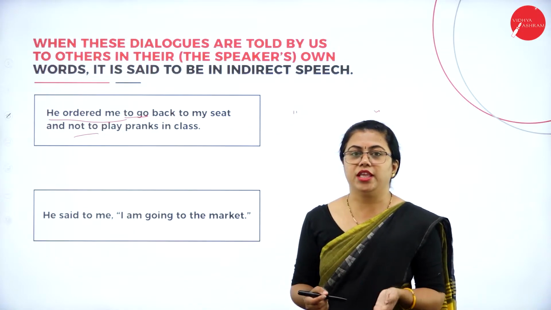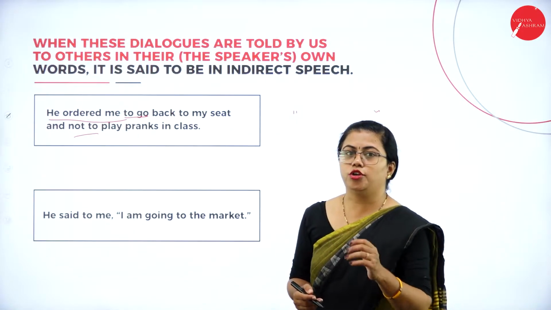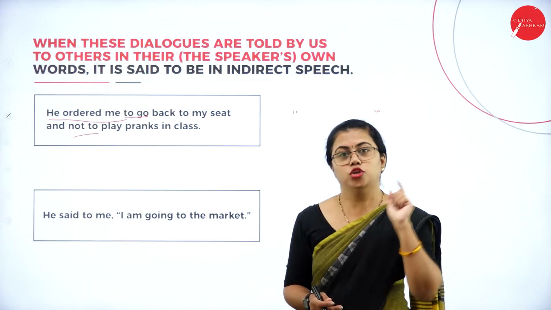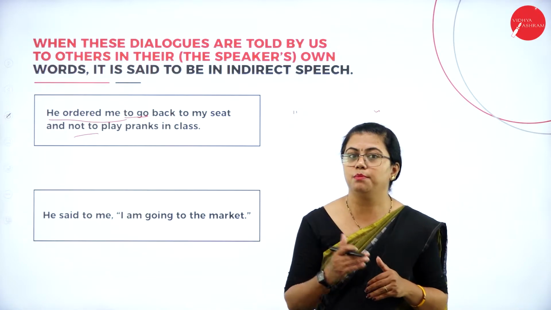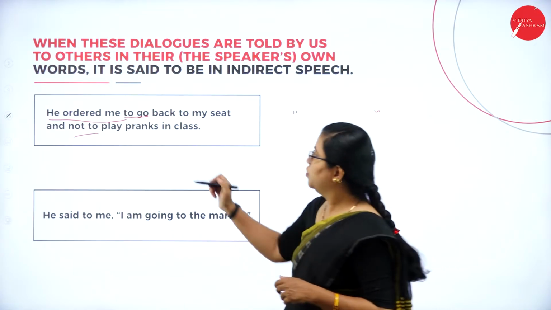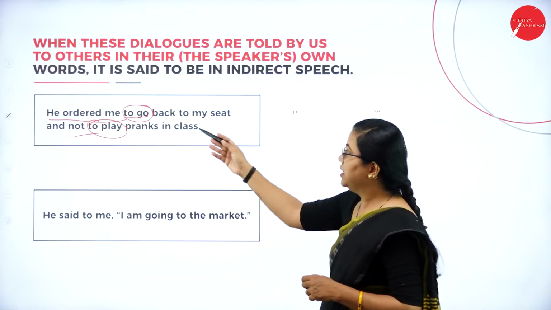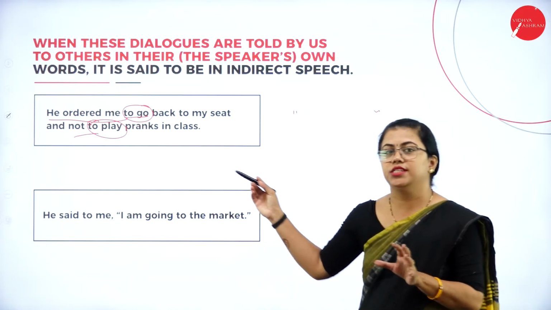Fine. If at all I'm telling you to go back to your seat, not to play pranks, I don't use those words. I would have told you go back to your place, do not play pranks. I would have used an imperative sentence, isn't it? So the verb form also will not be like this. Fine. So these are not the exact words of the speaker.